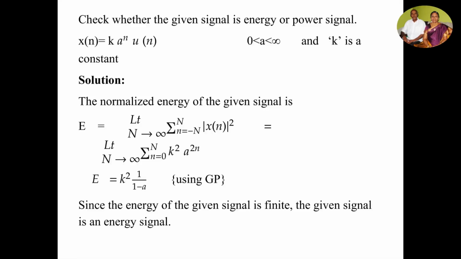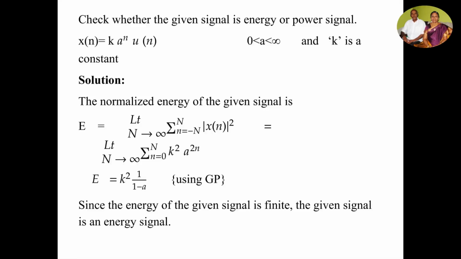Similarly, we can take another example which is discrete in nature. Check whether the given signal is an energy or power signal, where x of n is equal to k a power n u of n. Here a is finite, positive, and k is a constant. The energy E can be calculated by using the equation limit of N tends to infinity summation n is equal to minus N to plus N of x of n mod squared.